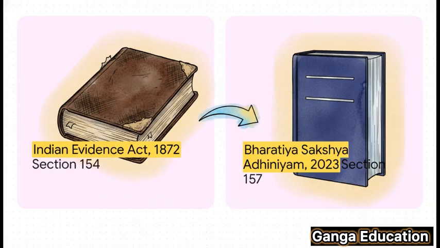All right, everyone, pens and highlighters out. This slide is a guaranteed exam point. So let's be crystal clear. The old law was Section 154 of the Indian Evidence Act 1872. The new law is Section 157 of the Bharatiya Sakshya Adhiniyam 2023. Please, please, please do not get these two mixed up in your answer sheets. It's a common mistake and you need to avoid it.